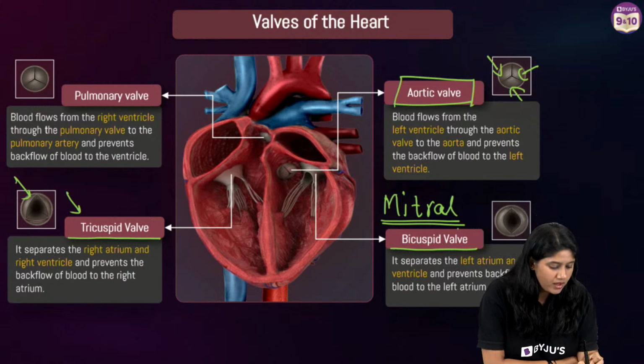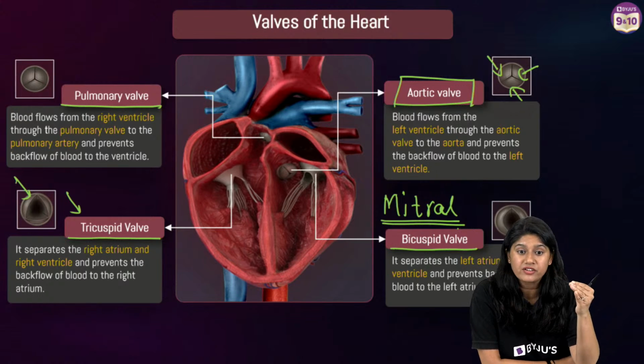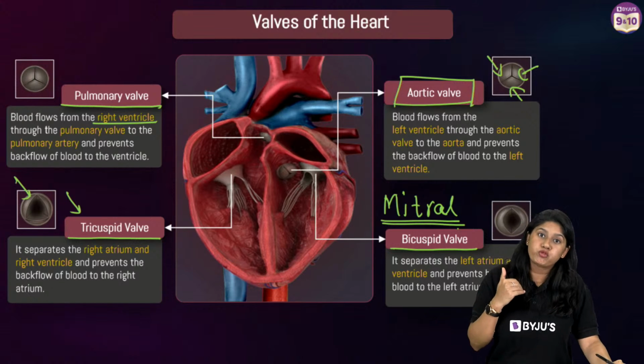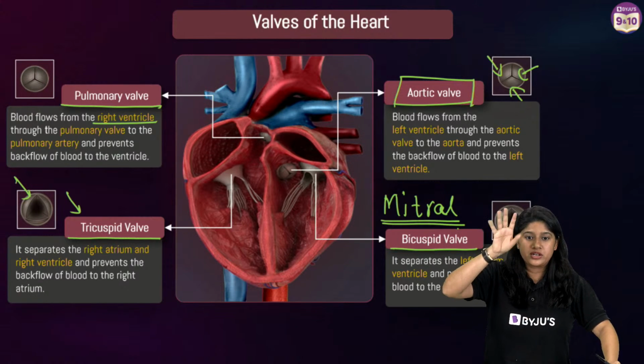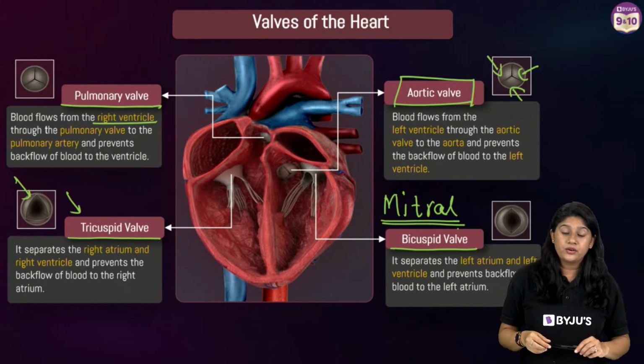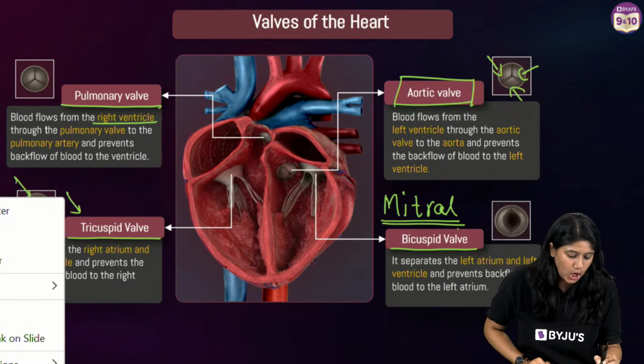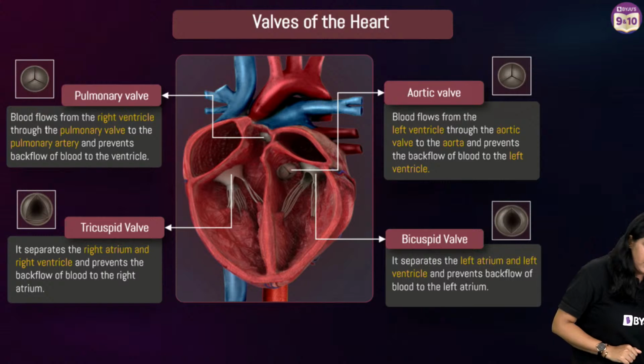Okay? We're talking about the pulmonary valve, everyone. The pulmonary valve is at the right ventricle, and it actually controls the flow of the blood from the right ventricle to the pulmonary artery. Clear? Very good. Everyone, are we clear? Take a screenshot. This information is not there in the textbook, but they usually ask. Everyone, are we clear? Quickly take the screenshot.